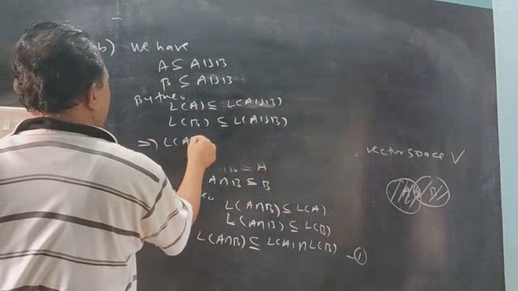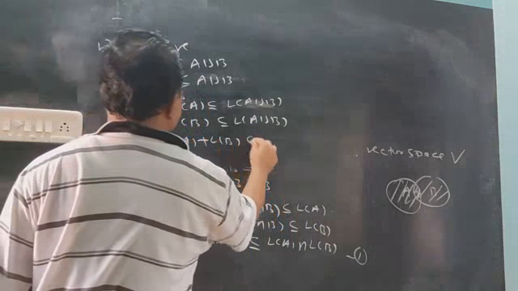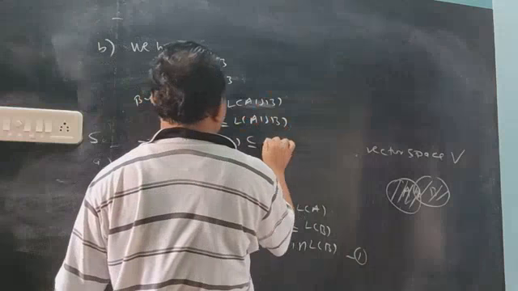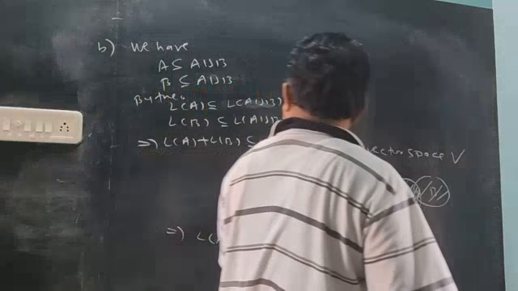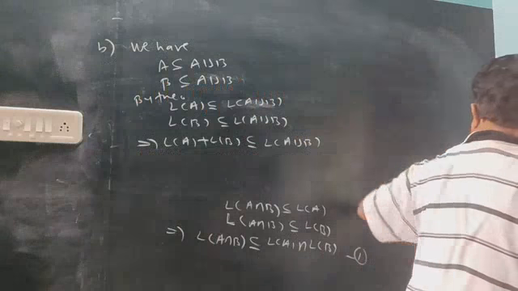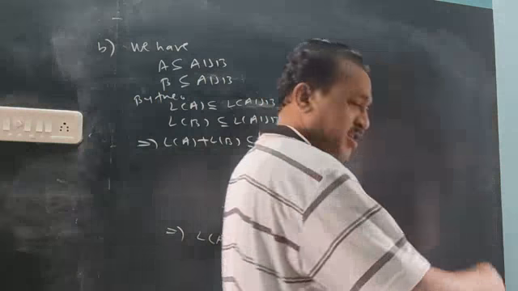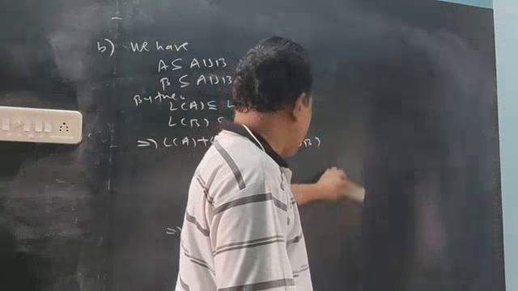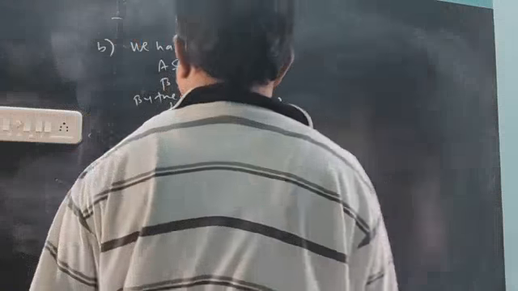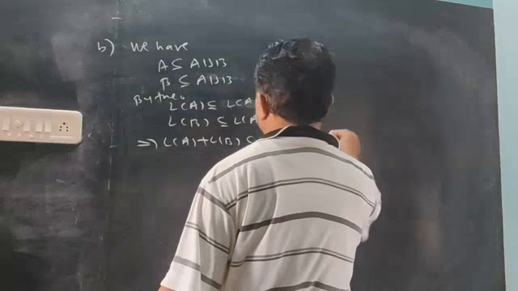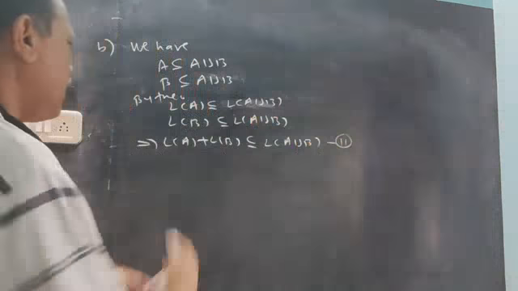So L of A plus L of B will be a subset of this plus this. In the set A plus A, only A sets. Plus means addition of both set elements. The same set has the same elements. So this one part, this is a subset of this.